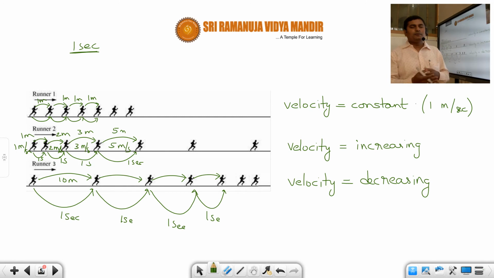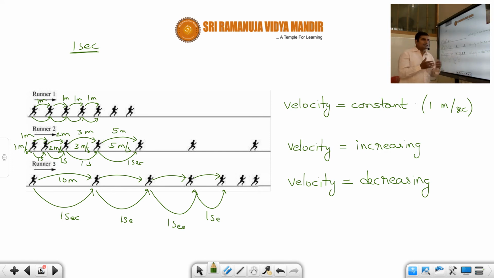Another common example: suppose you are driving a car and you are at a traffic signal. When the traffic signal is red, you will stop. Then immediately when the green signal comes, what will happen? You will increase your velocity. Correct or not? So velocity will increase, and after some time velocity may become constant, and again when another traffic signal comes, you have to decrease your velocity.